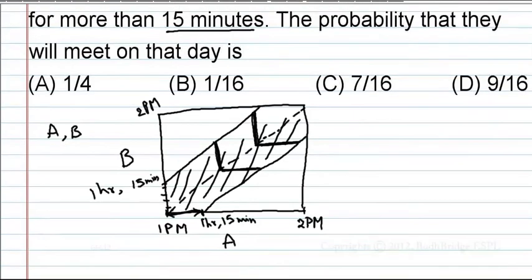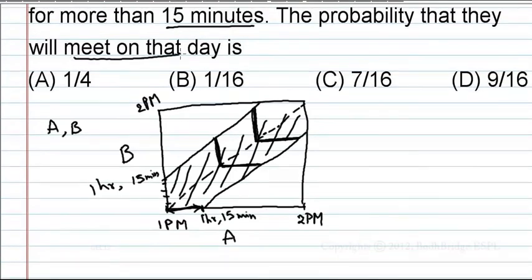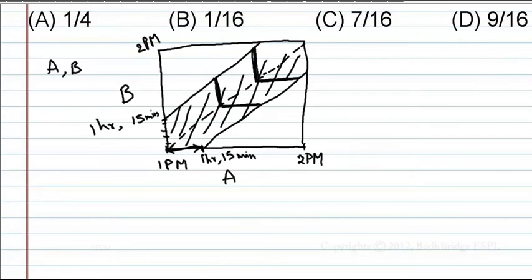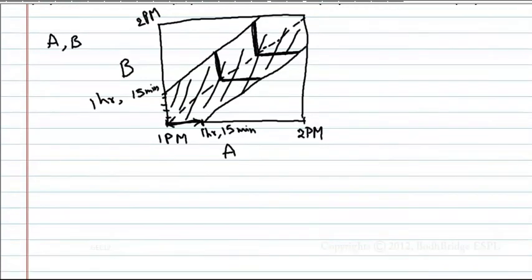What did he say? They will meet on a particular day. Means they will meet on a particular day means this area. Therefore, the probability is equal to the strip area by the total area. How to calculate the strip area? I will calculate in this way: whole area minus triangle area plus triangle area. This is the total triangle area.